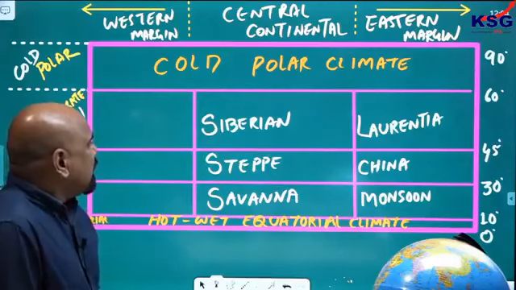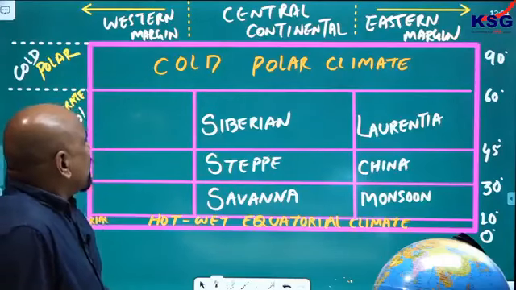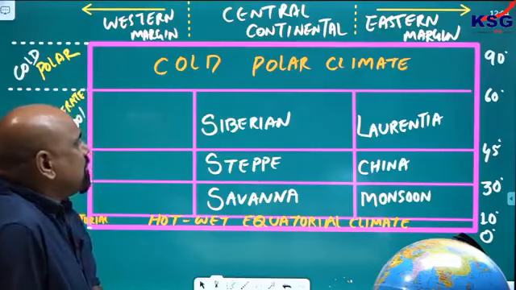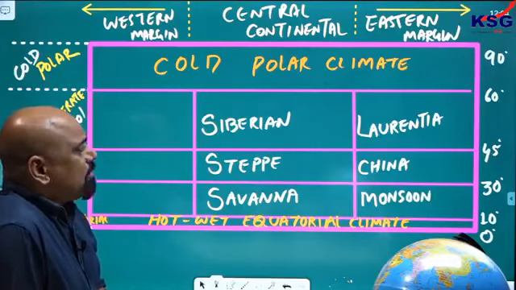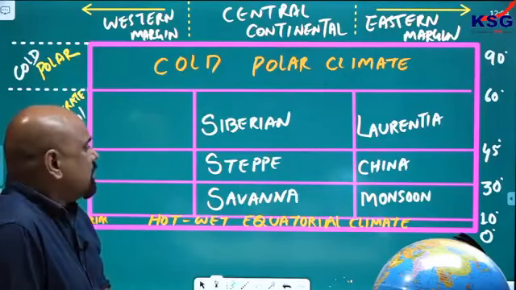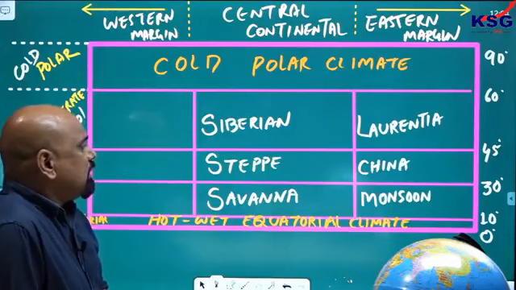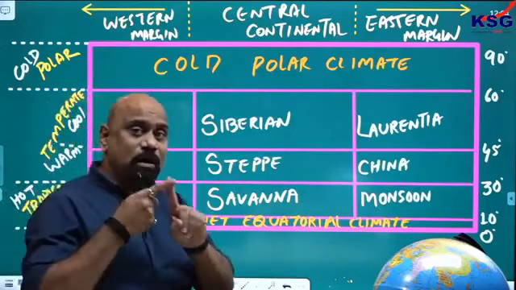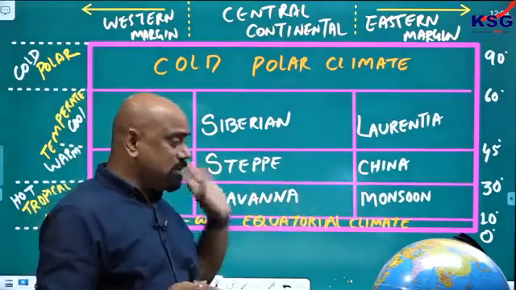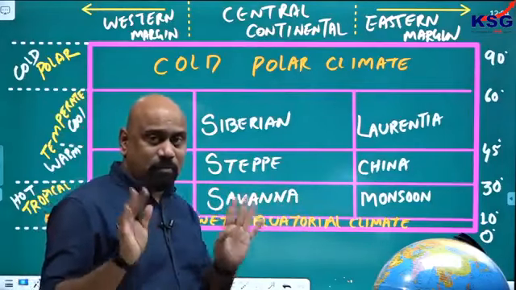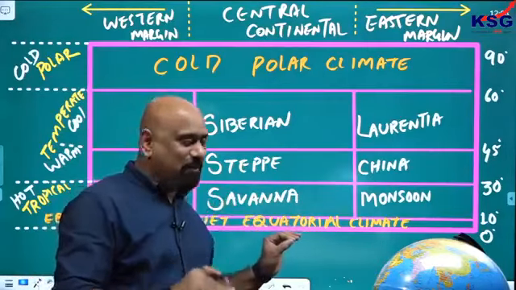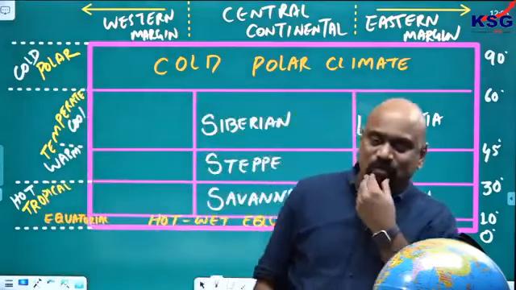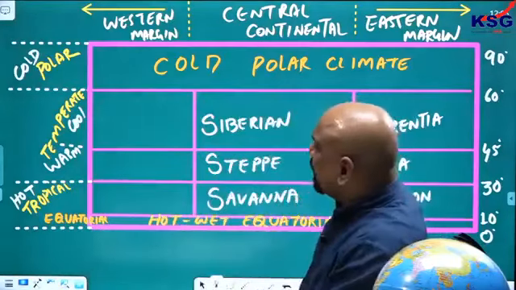In the world, wherever you go, you will definitely find the Siberian climate between 45 to 60 degree, steppe climate 30 to 45 degree and savanna climate 10 to 30 degree. I am giving you this to correlate the pressure belt wind system with this. Okay, I am not diverting. Remember here. Why am I giving this? You just remember these climatic names because you are completely new, you do not have any idea.